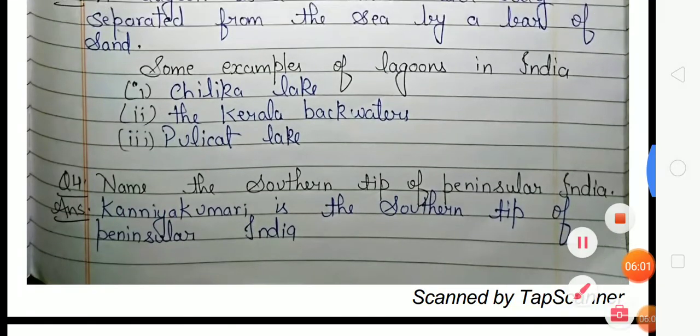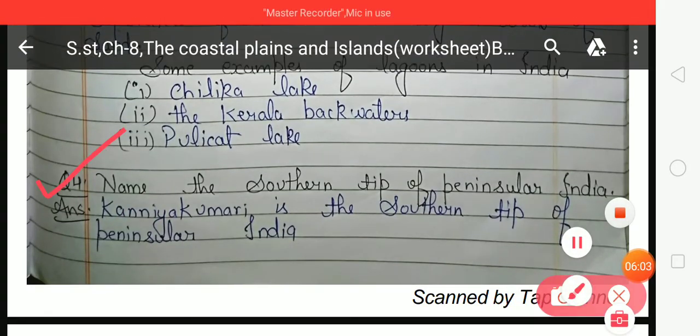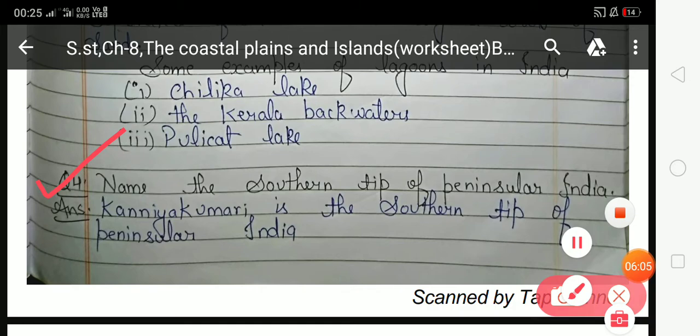Now look at the next, that is 4: Name the southern tip of peninsular India. In this question, you have to tell the southern tip of peninsular India. Kanyakumari is the southern tip of peninsular India because the eastern and western coastal plains meet at Kanyakumari, and this is the southernmost tip of peninsular India.